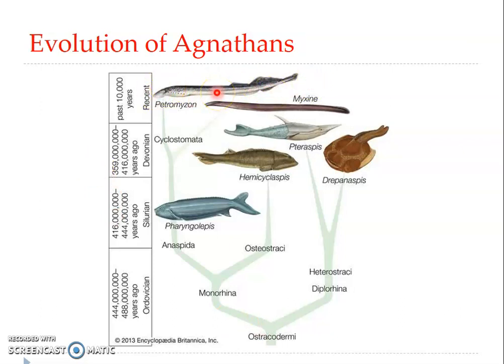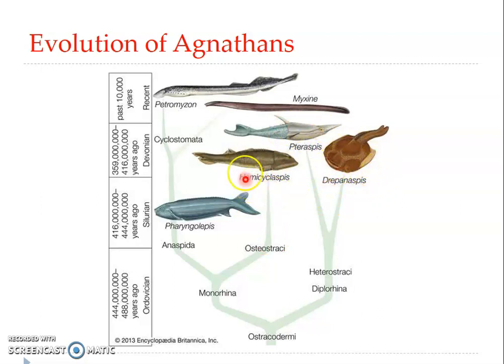Here you can see the width of these branching lines. It represents the abundance, and you can see as it moves towards recent time, it is decreasing, isn't it? That means it has become least abundant. So during the early period, these ostracoderms were abundant, and they had evolved into the Anaspida and Osteostraci, and all these like Pteraspis, Tryptaspis, Hemicyclaspis, all got extinct.